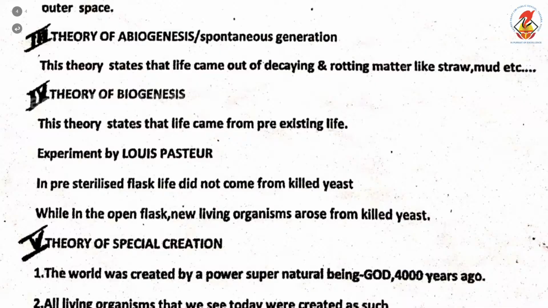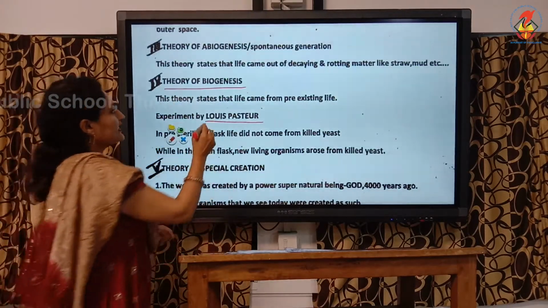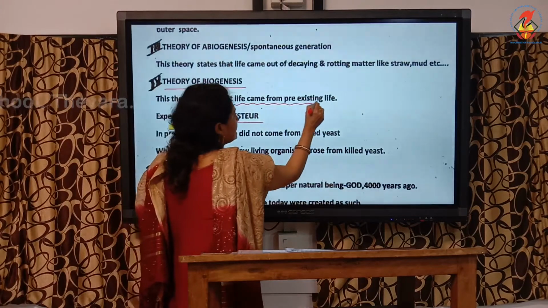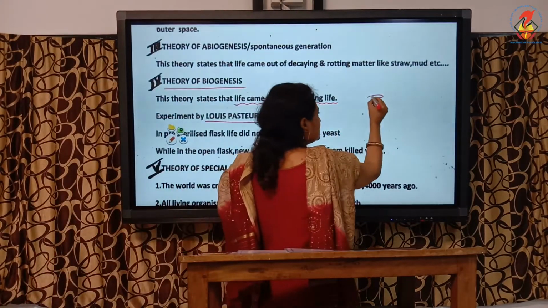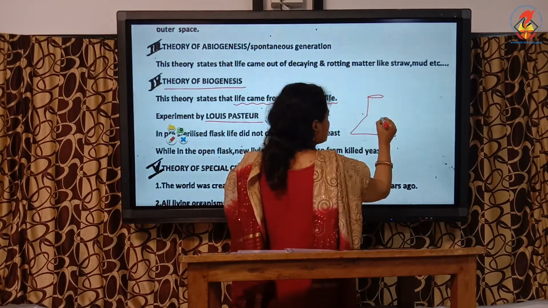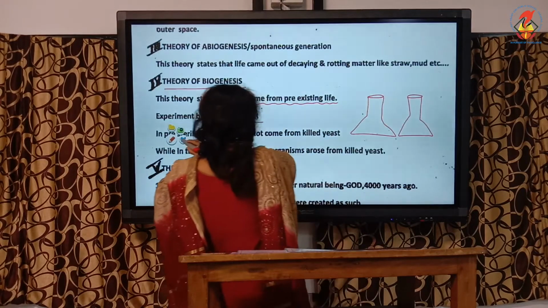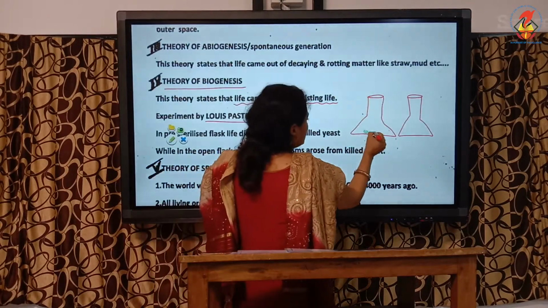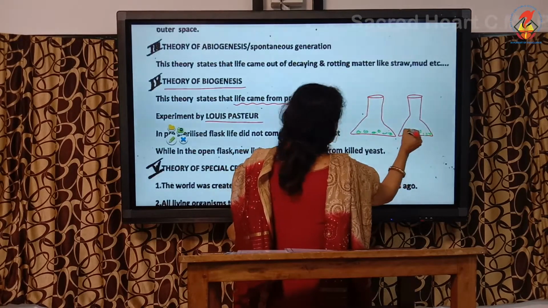The fourth theory, the theory of biogenesis. This theory was proved by Louis Pasteur. This theory states that life came from pre-existing life, and was proved by Louis Pasteur in his experiment in two conical flasks. He placed killed yeast, dead yeast, in the two conical flasks.